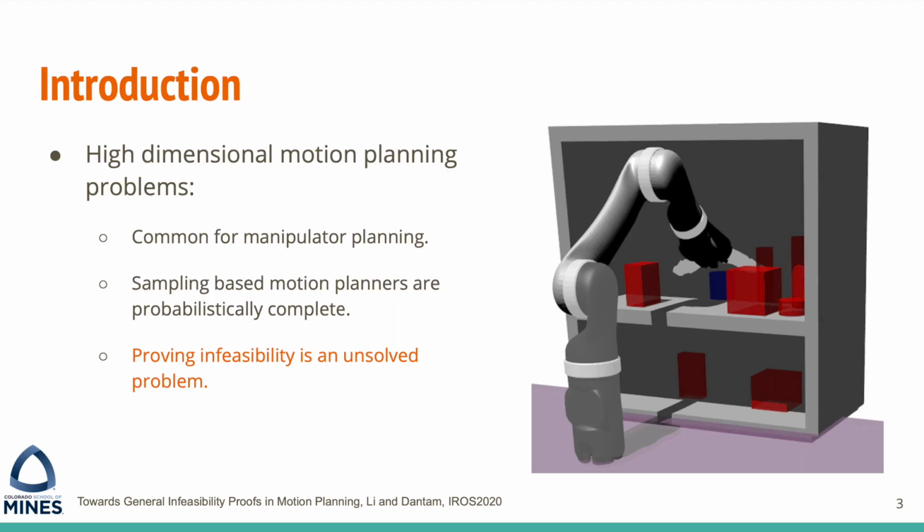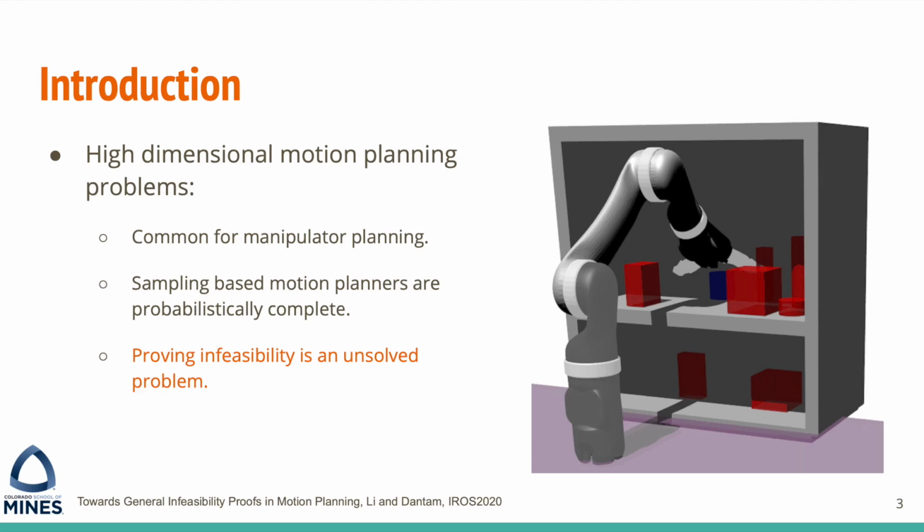Now let's explain this real-world example more technically. Motion planning for manipulators is usually high-dimensional. To solve these high-dimensional problems, one common approach is to use sampling-based motion planners, like RRT or PRM. If a plan exists, they can find high-dimensional motion planning solutions given long enough time. But if no plan exists, as in the cabinet example, they can keep trying forever or until a user-specified timeout. Proving infeasibility in these problems is still unsolved.